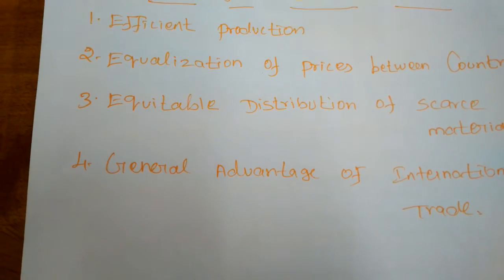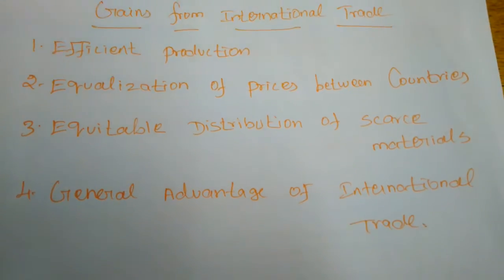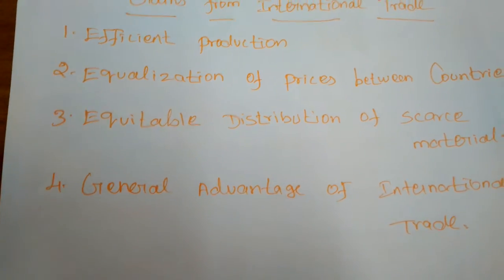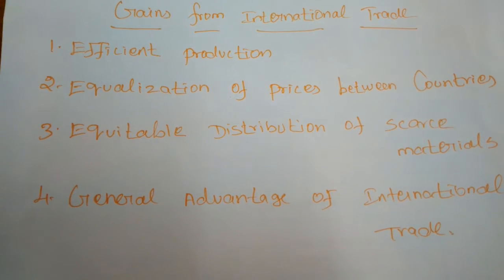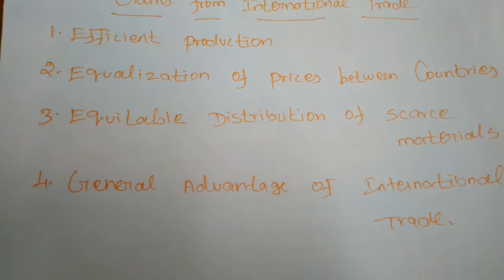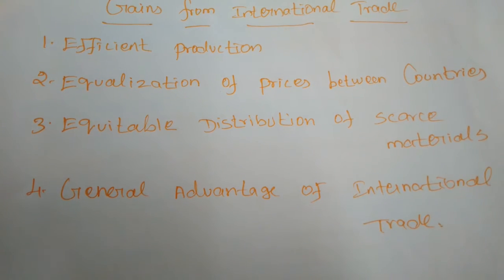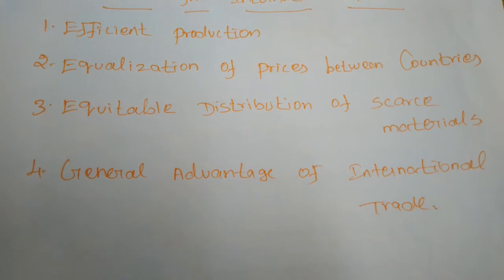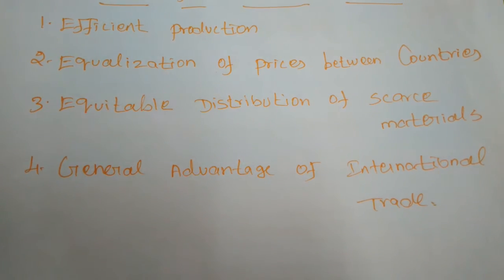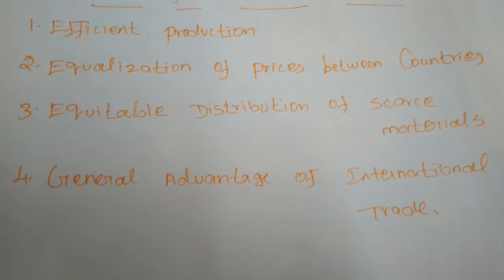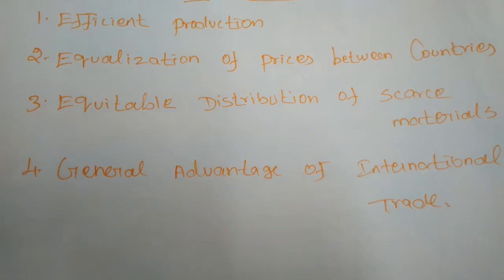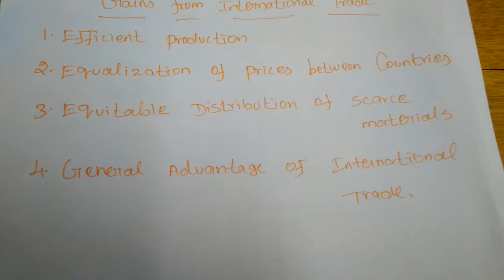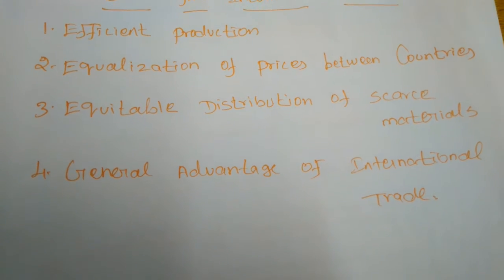They can use this time to focus on domestic products. Next, perfection of skills in production. So if any of the nations focuses on producing a particular line of product, it will get perfection of skills in its production. Next, improvement in the techniques of production. So the techniques also will be improved when they are focusing on a particular line of product. Next, increased production. So production also will be increased for the purpose of exporting to other nations.